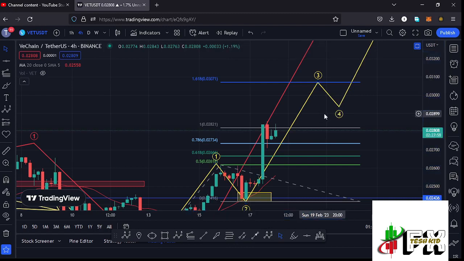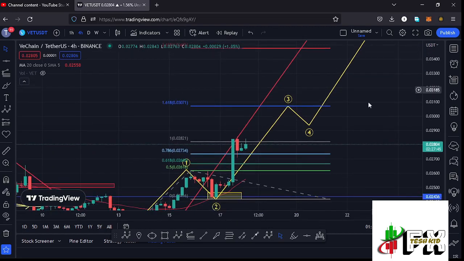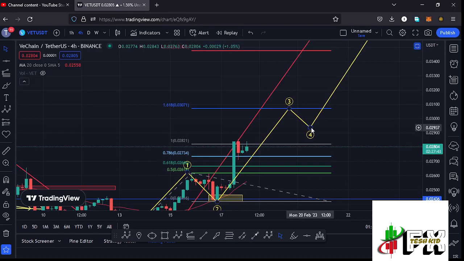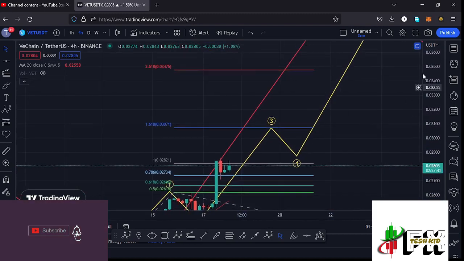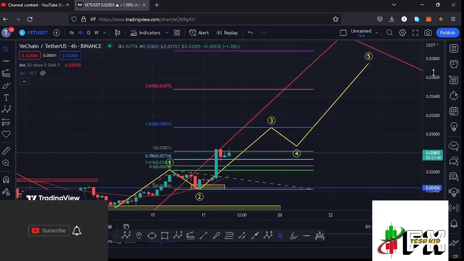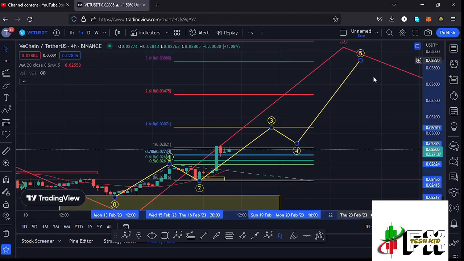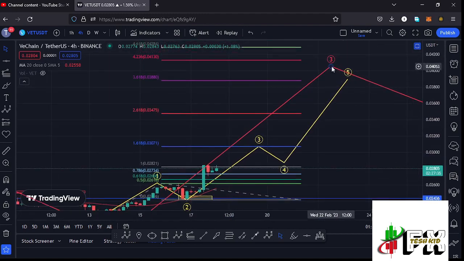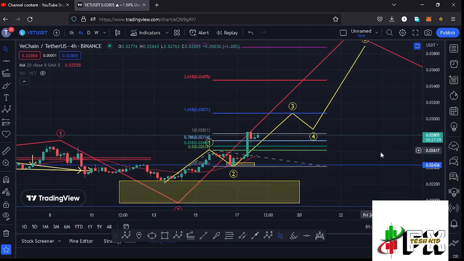So my next price target here on the Vechain chart is at around the $0.03071 mark as a minimum target area to the upside in the formation of that wave 3. And once the high for that wave 3 is in, then we can expect a wave 4. And once the low for that fourth wave is in, then we can expect another massive run up to the upside in the formation of that wave 5 to fully maximize our target areas at around the $0.04053 mark. And that is what I'm expecting here on the short-term scenarios.